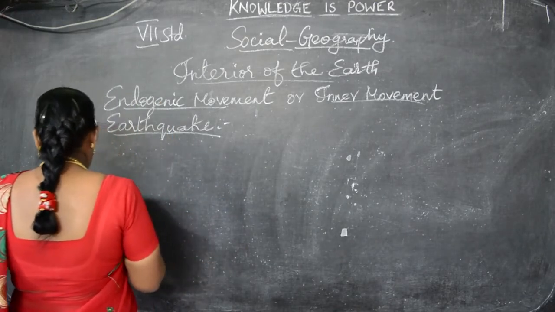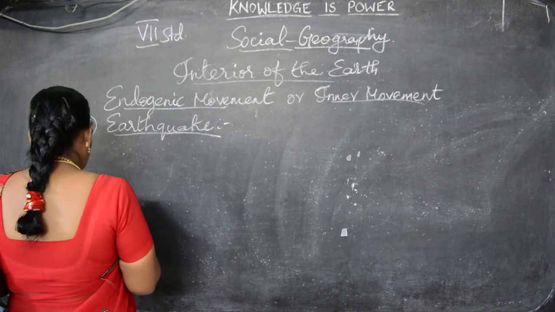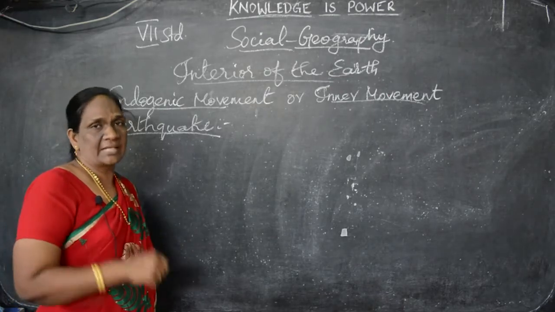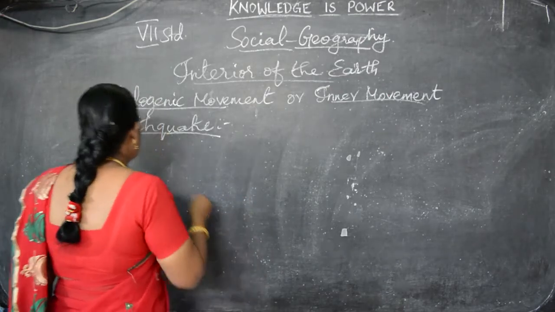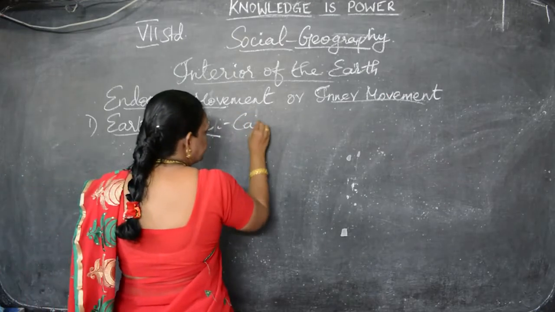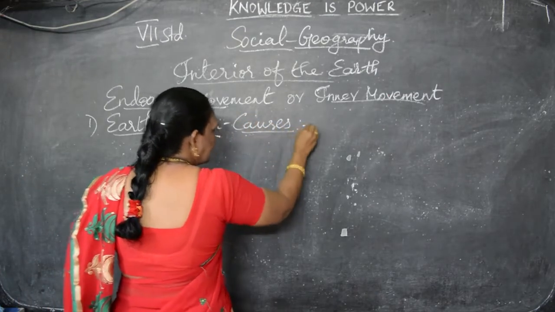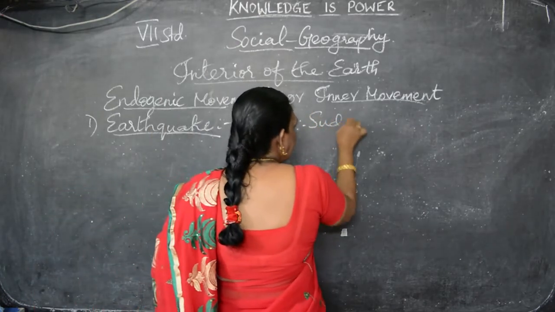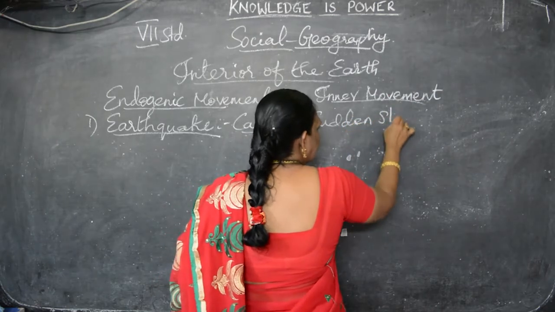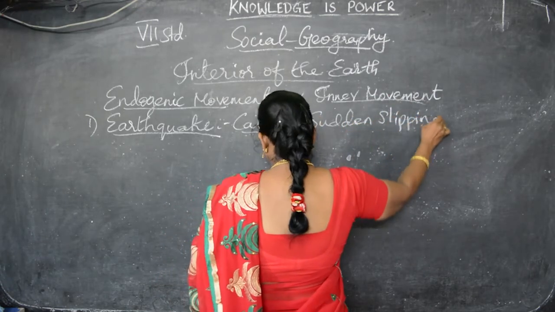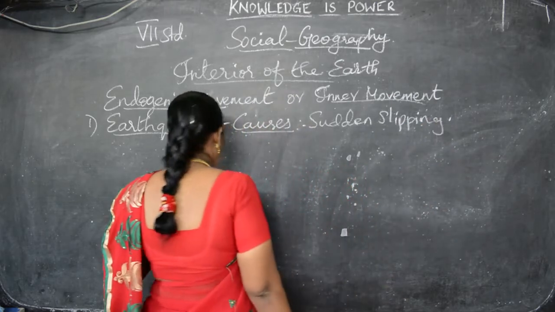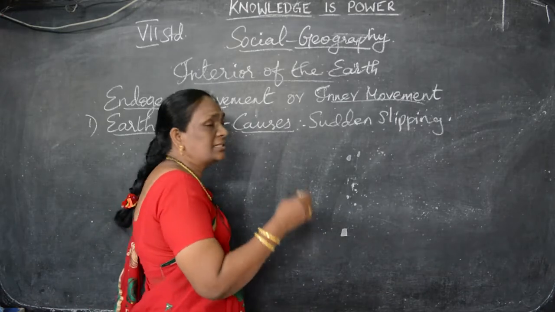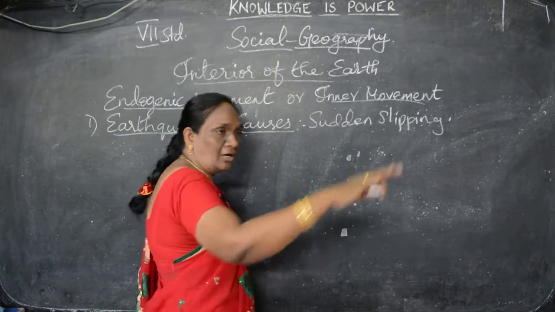And now we are going to see about the causes of the earthquake. Why is the earthquake happening? Understand? That we are going to see, the causes. The cause of the earthquake is the sudden slipping of a portion along the earth crust.